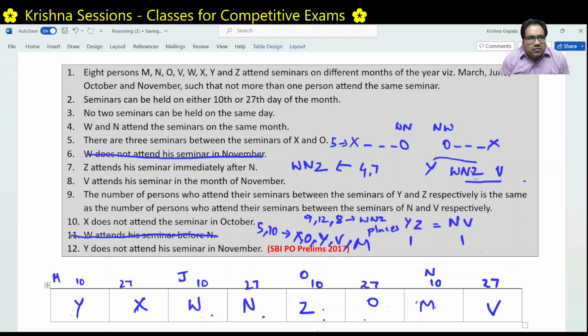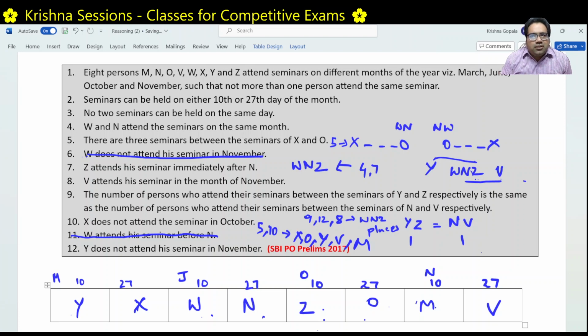So 4 we have used, 5 we have used, 6 we did not use, 7 we have used, 8 we have used, 9 we have used, 10 also we used. X does not attend the seminar, here 10 we have used. 11 we did not use, 12 we used. So these are the conditions. The problem is a little tricky. Then also we did not use 2 conditions, right?